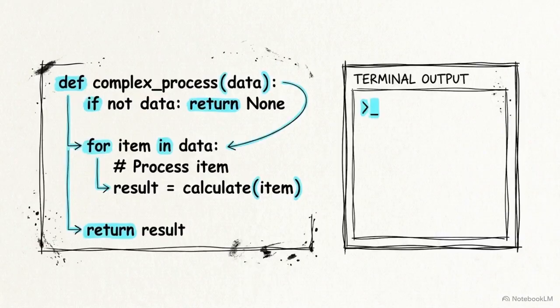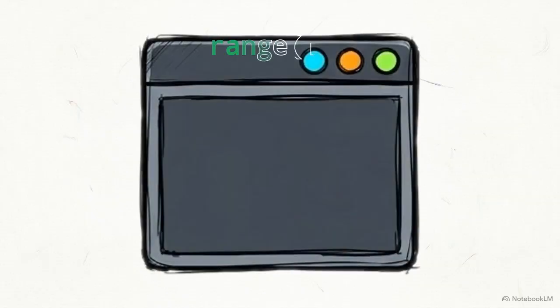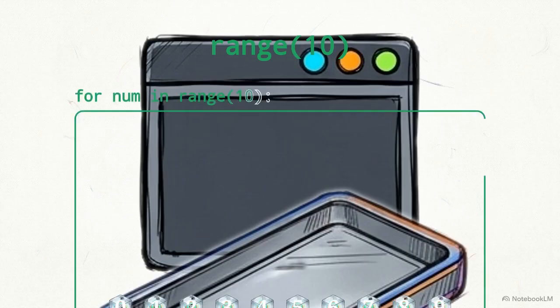But what if you need to repeat a task exactly 10 times, but you do not have a pre-existing list of 10 items to iterate over? We solve this with range(). This is a built-in Python function that generates an iterable sequence of integers out of thin air. Ask for a range of 10, and it produces numbers from 0 through 9.